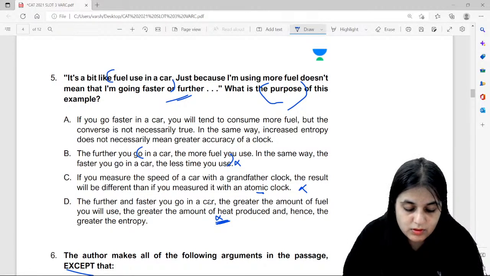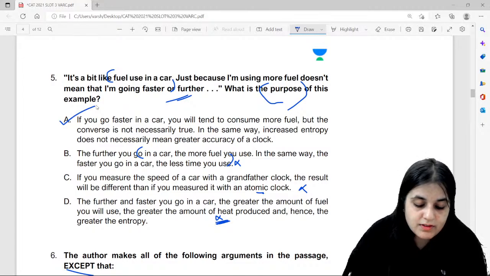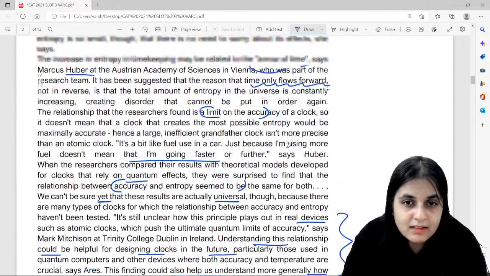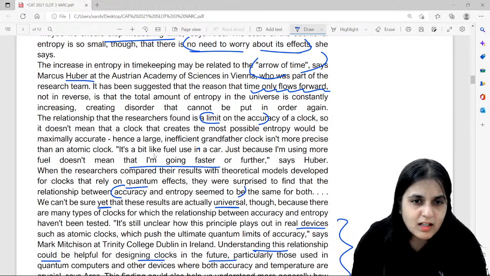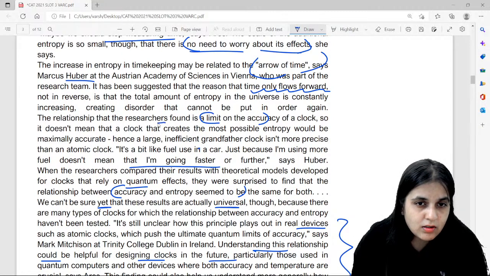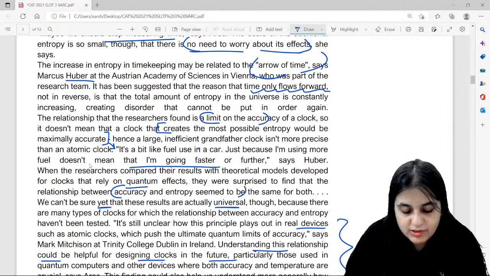Okay, done Rahul, noted. Okay, so guys, can I clearly say that the answer option is A here? Can I clearly say the answer option is A here? Look here. It doesn't mean that a clock that creates the most possible entropy would be maximally accurate. And an example has been given for that. Guys, this was simple elimination.